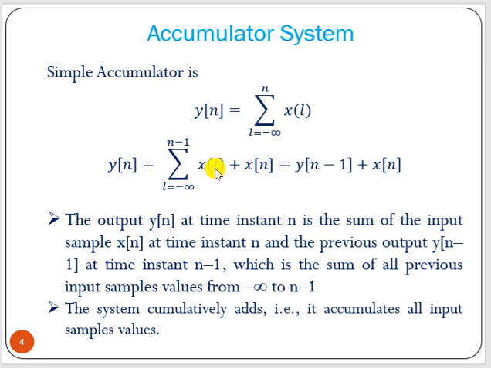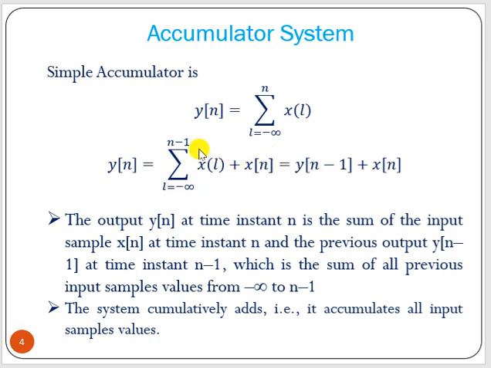So now how can we write this? Here it is summation from minus infinity to n minus 1, so this one is y of n minus 1 plus x[n].